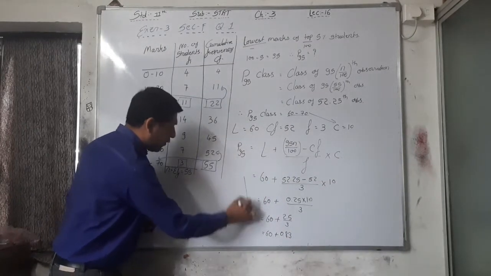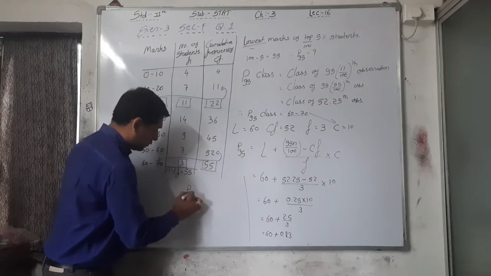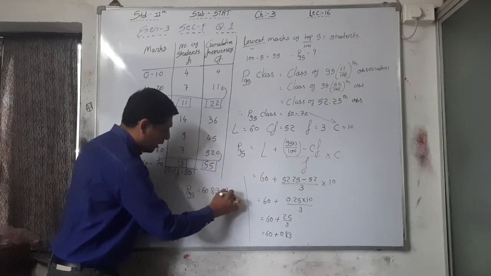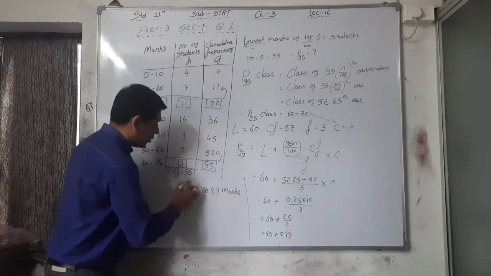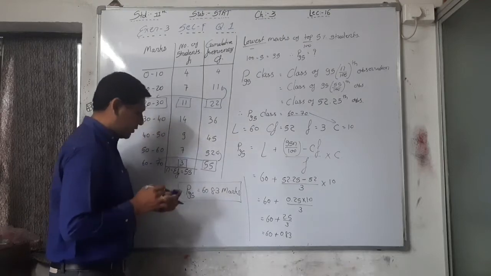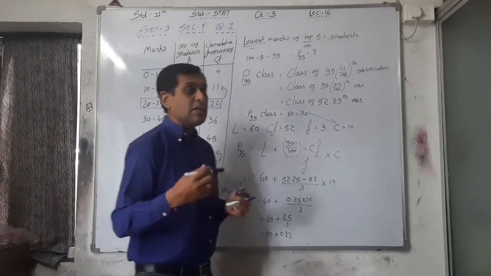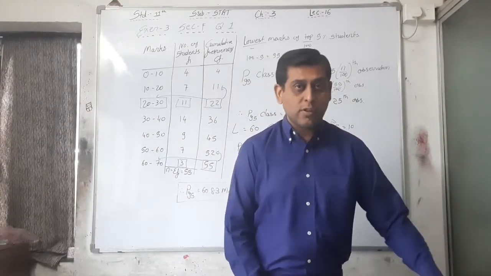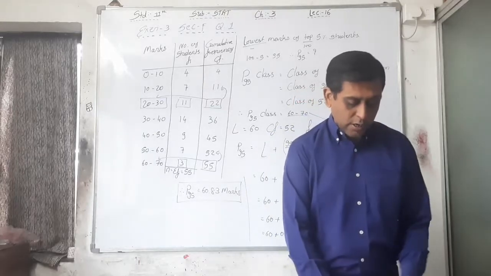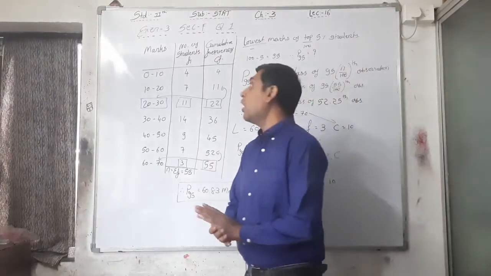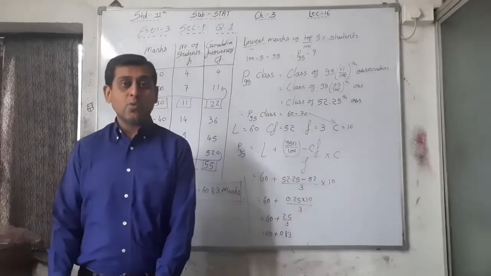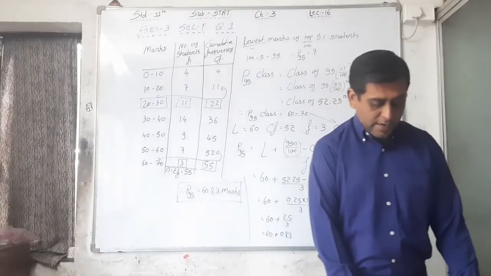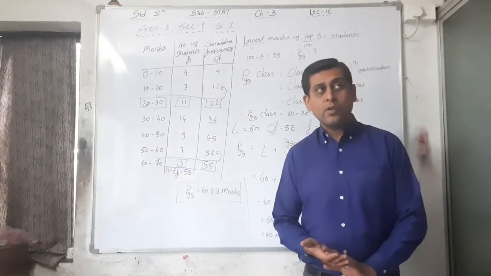So your P95 is equal to 60.83 marks. The students who got marks above 60.83 will be awarded this scholarship. Okay, so here your first question of section F, your doubt question, is over. First of all, write down this and then I will explain the remaining sums.